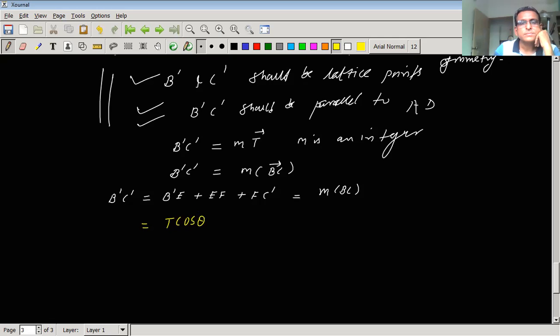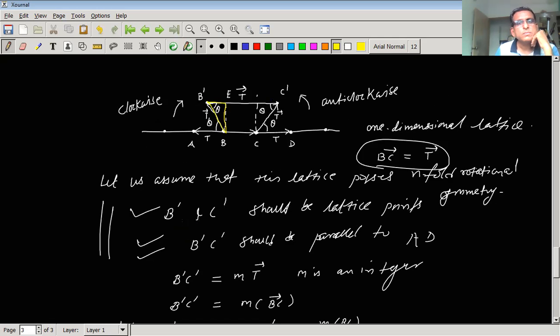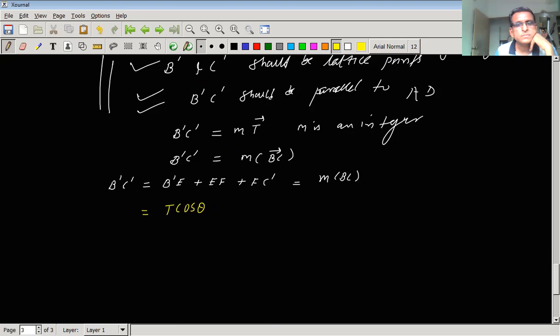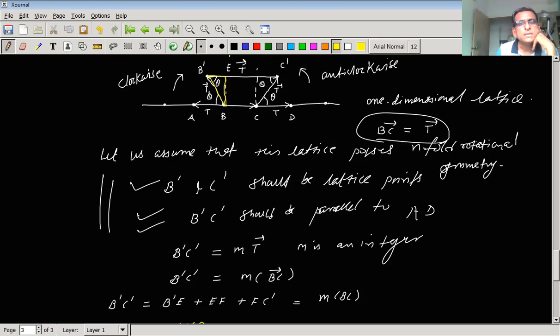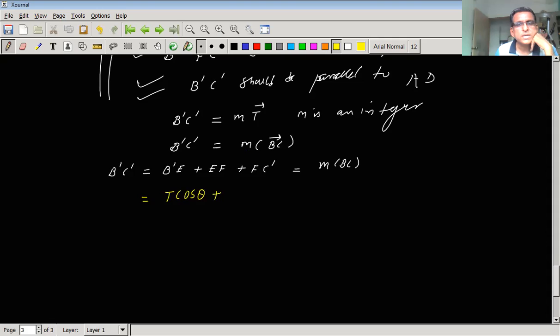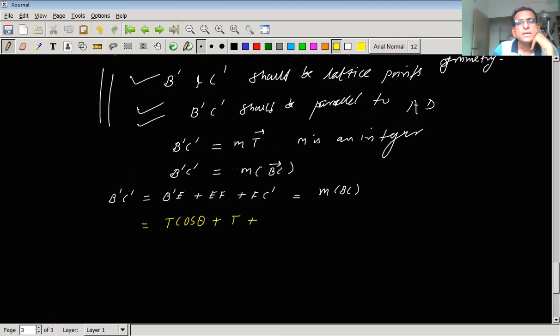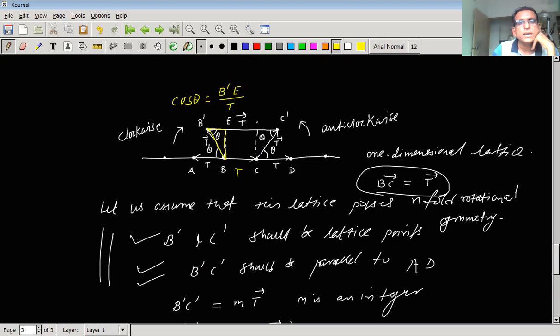How? Because here if we write down the value of cos theta from this right angle triangle, so cos theta is adjacent side B dash E divided by diagonal T. So B dash E will be equal to T cos theta plus EF. So EF is again simply T. So it is T cos theta plus T plus F C dash will be again equal to T cos theta.